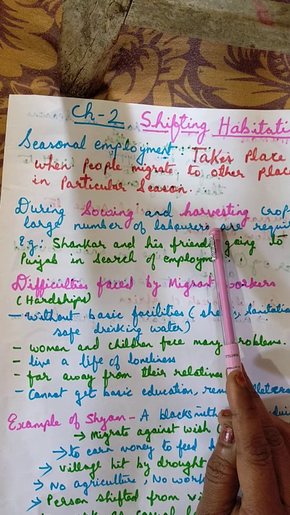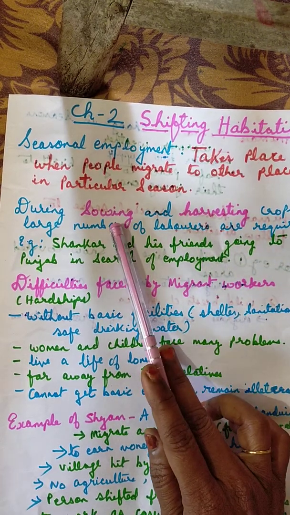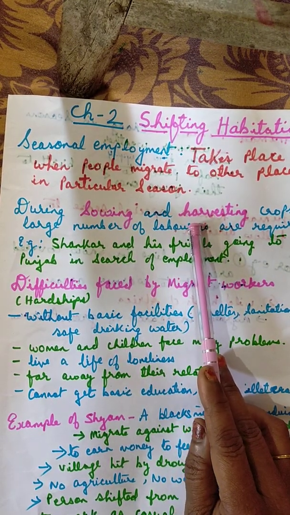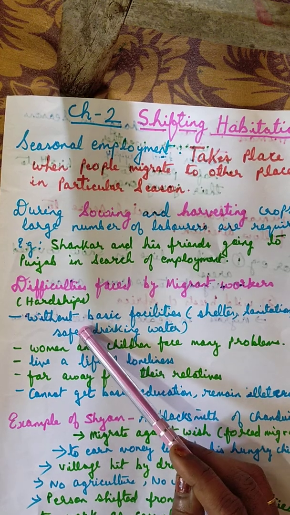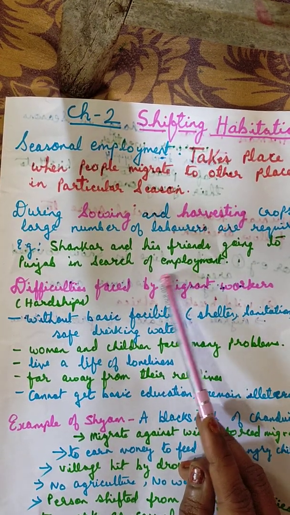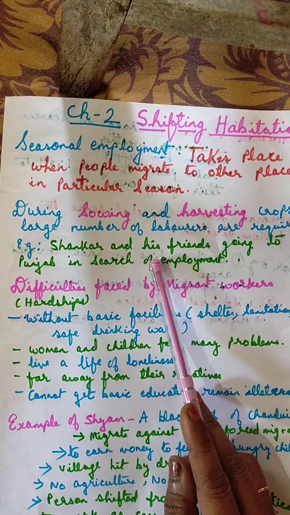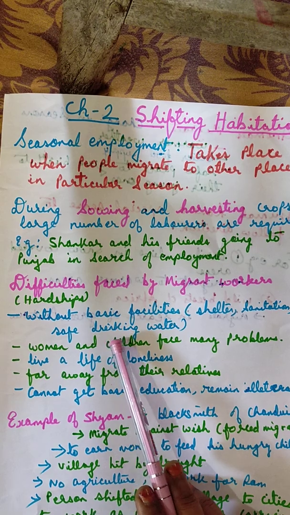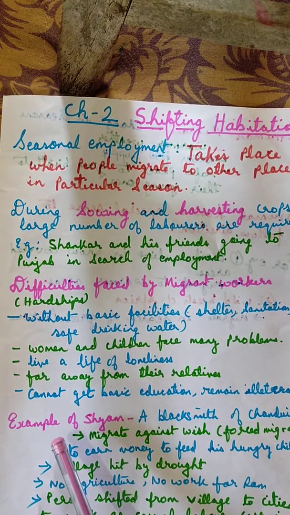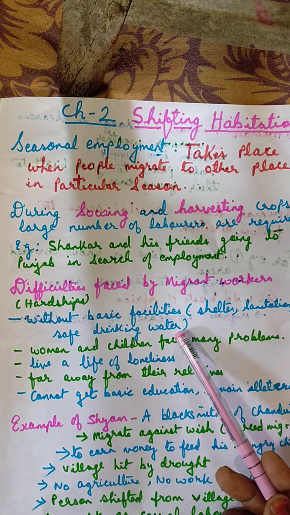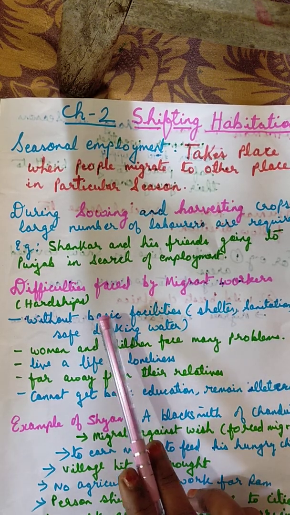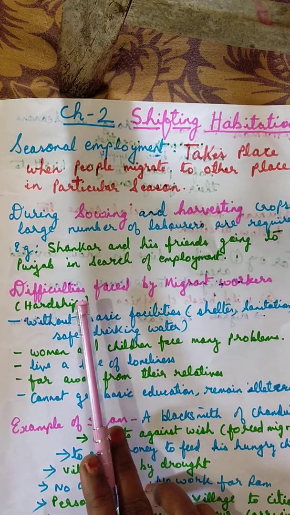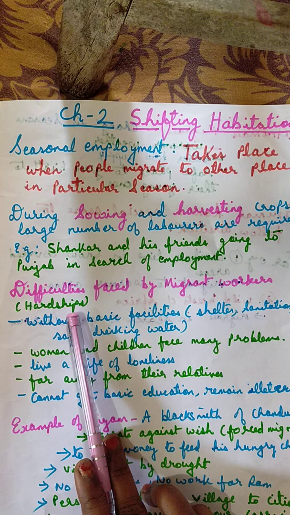The requirement of laborers is not throughout the year, only during these two particular seasons of sowing and harvesting. So Shankar and his friends moved to Punjab in search of employment. This kind of employment is known as seasonal employment. Now, when people move from one place to another in search of a job or other employment work, or in case of studies also, there are many kinds of difficulties that they face at that particular place. These difficulties are also known as hardships.